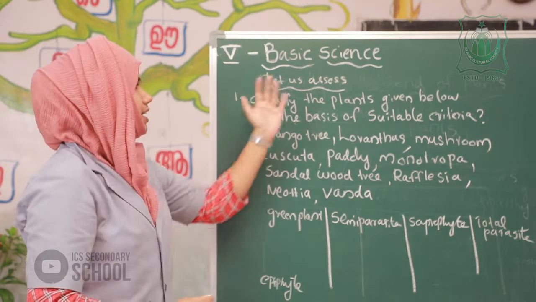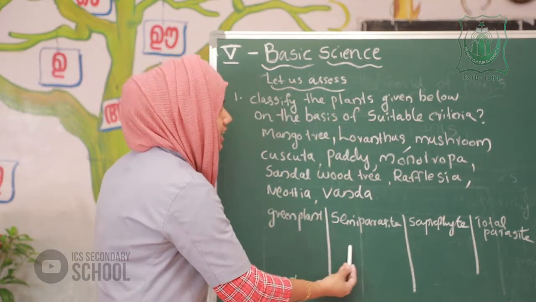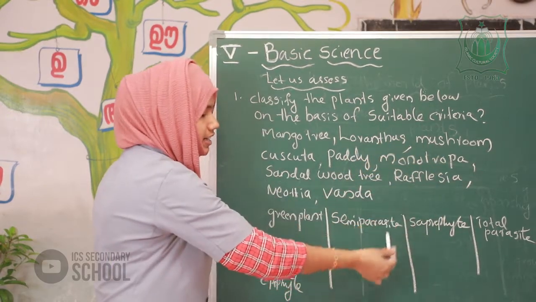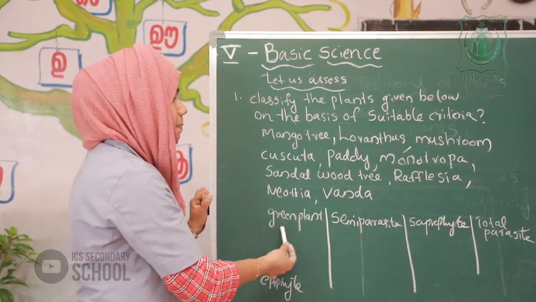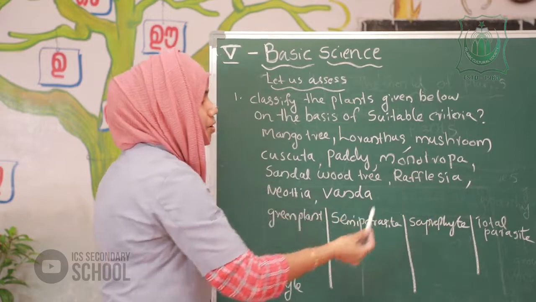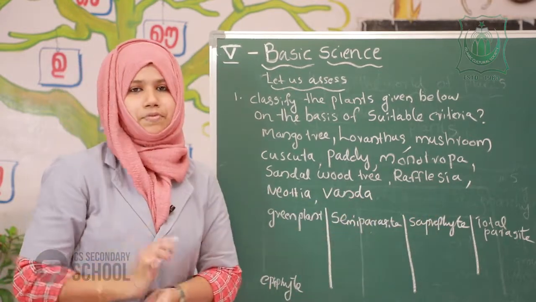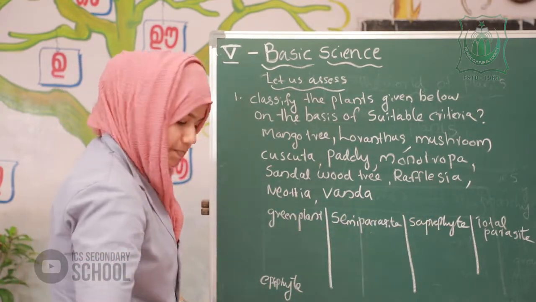So, first you write the question. Next, categorize these plants under these groups. That means green plant, semi-parasite, saprophyte, total parasite and epiphyte. You got it? Okay.